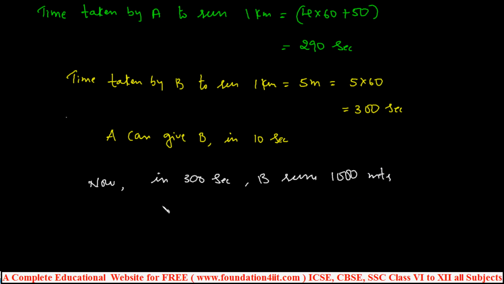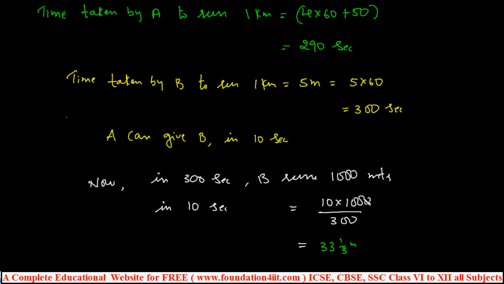Now in 10 seconds, because we have to find out how much back, that is the same 10 into 1000 by 300. This is how many meters, the difference. And 10 into 1000 by 300 is 33 1 by 3 meters.